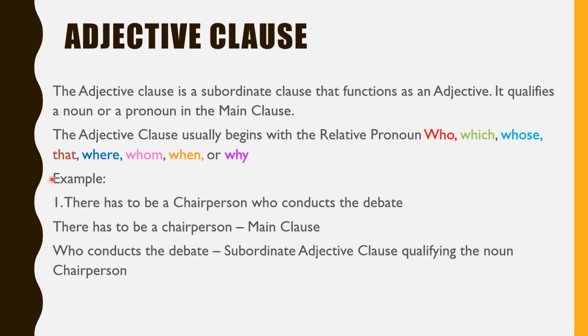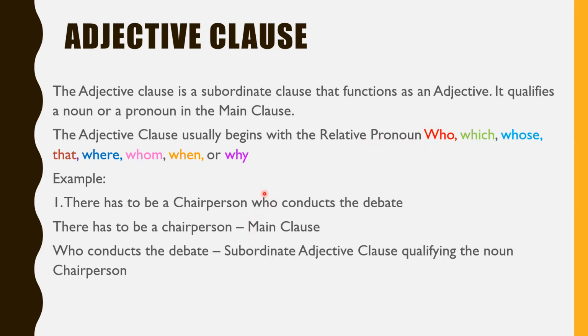Let us understand this with the help of the following examples. There has to be a chairperson who conducts the debate. This sentence has two parts. It has the main clause and the subordinate clause. Children, we know how to identify main clause and subordinate clause. We have to circle the subordinating conjunction. Now, in the adjective clause, this conjunction is called the relative pronoun.